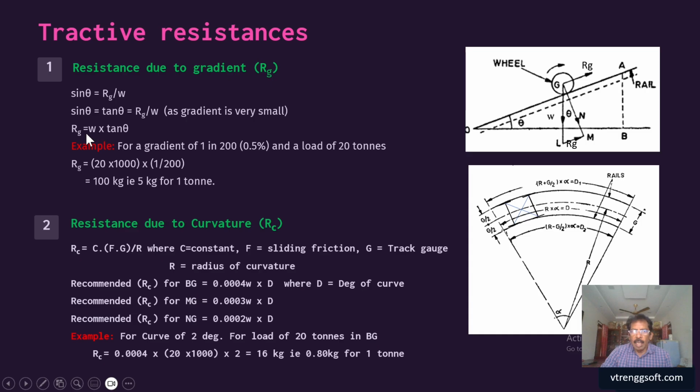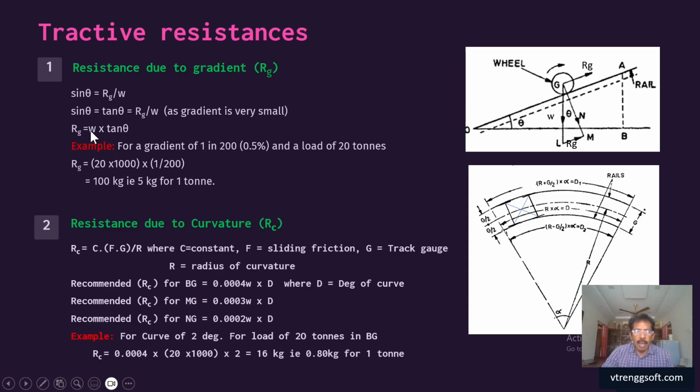So if you want to know RG, RG equals W into tan theta, where tan theta equals our gradient. This will be your expression to find the resistance due to the gradient. It is directly proportional to the load: the more the load, the more the resistance. At the same time, the more the inclination, the more the resistance.